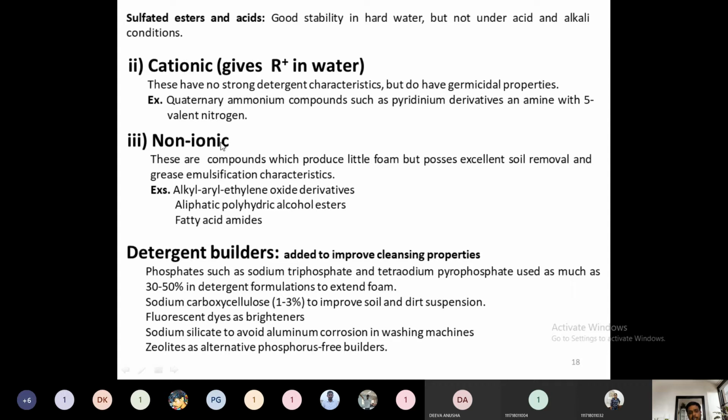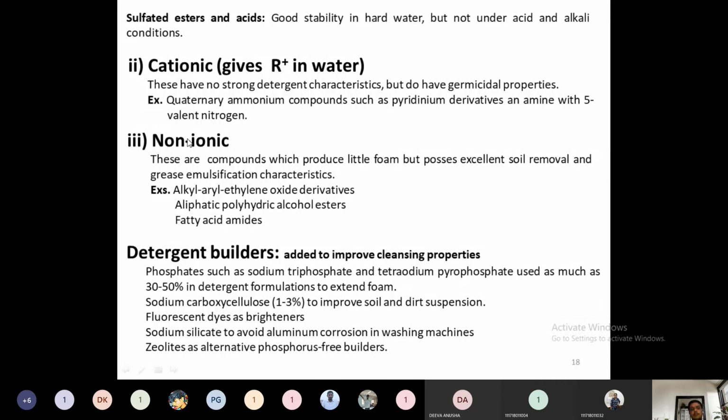When there are two immiscible liquids, like oil and water, these two are immiscible with each other. When detergent is added, as you can see from the previous video, they will form an emulsion. Therefore, they are responsible for separating the dirt from the particles. So these non-ionic detergents have strong emulsifying characteristics. They produce less foam, but have strong emulsifying properties.